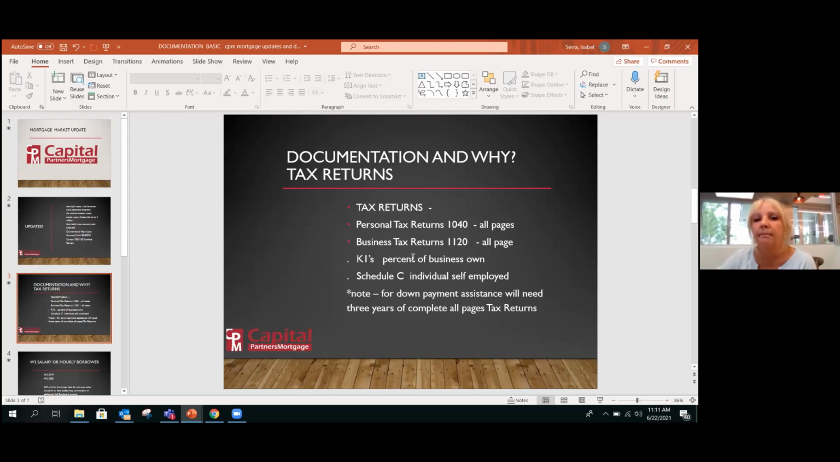So the K1 is a percent of ownership. We require the business tax returns to do the market rate on a self-employed individual and those individuals that have other types of income: tips, commission, anything like that, that is self-employed. And we do require the K1s, which are accompanied with the business tax returns. The reason why I bring it up is because sometimes they're not in that package, or for some reason it appears that it might not be part of the tax returns, and then we have to go back and get the accountant to provide it.